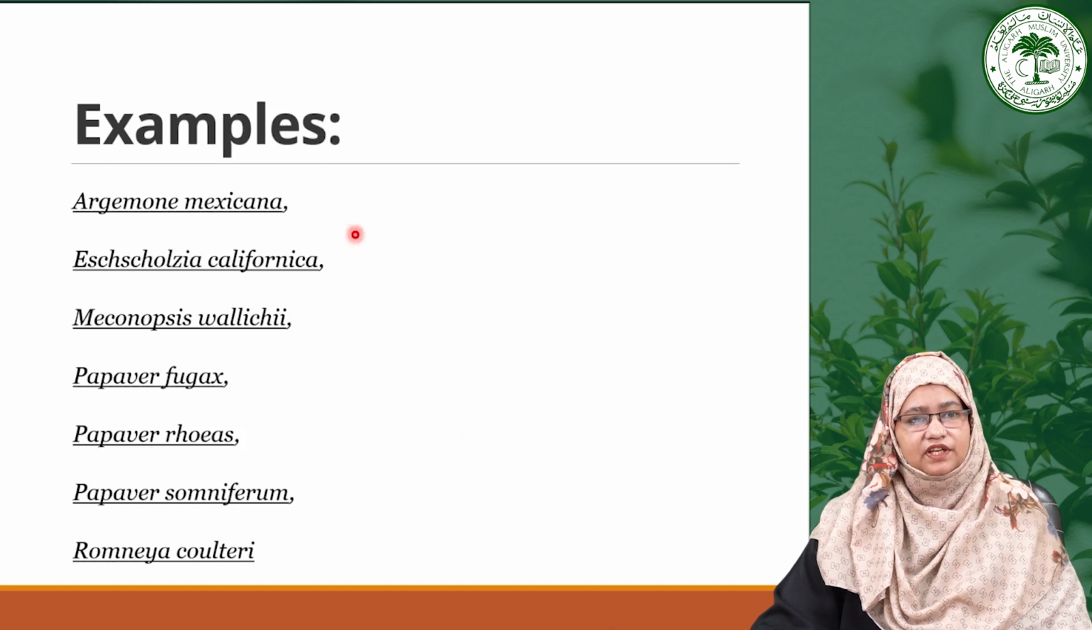This slide shows examples of the family Papaveraceae, that is Argemone mexicana, Sanguinaria, Meconopsis, Papaver somniferum and Roemeria hybrida. These are some notable examples of the family Papaveraceae.